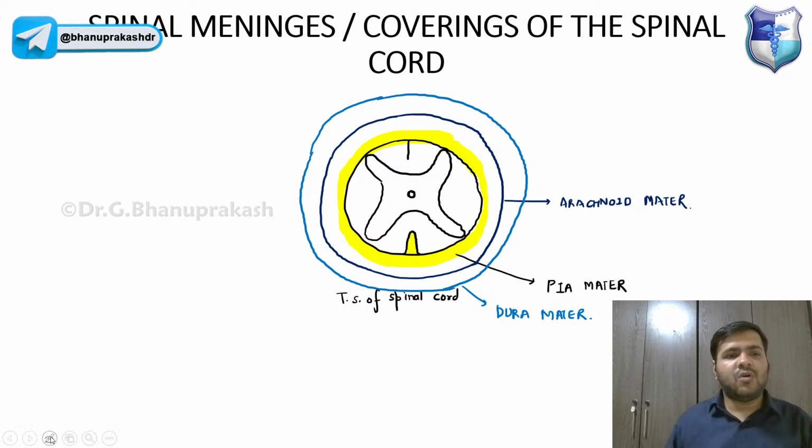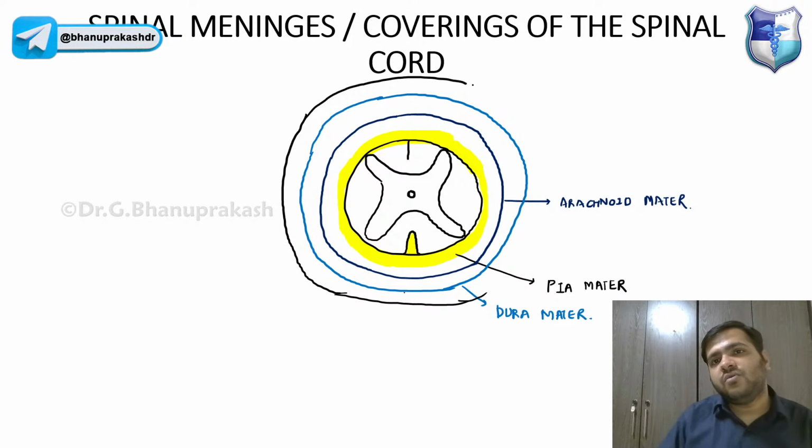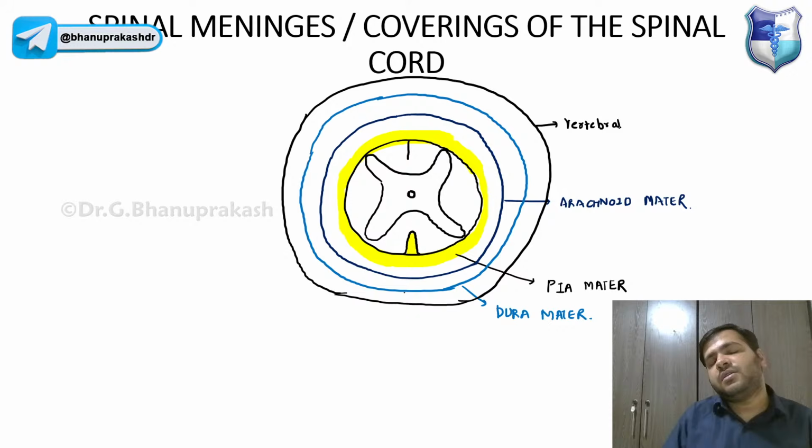And obviously outside we have the vertebral canal, right? I'm just erasing this transverse section just to make the diagram clearer. Yes, we have the three matters of the spinal cord, which you already know. And this is nothing but the vertebral canal.